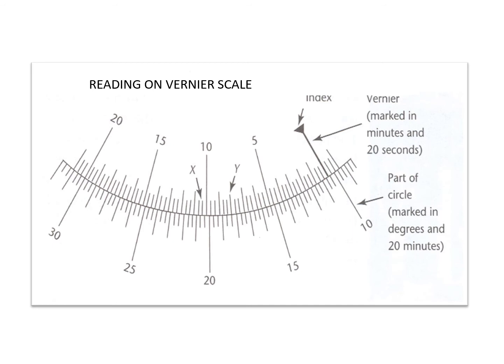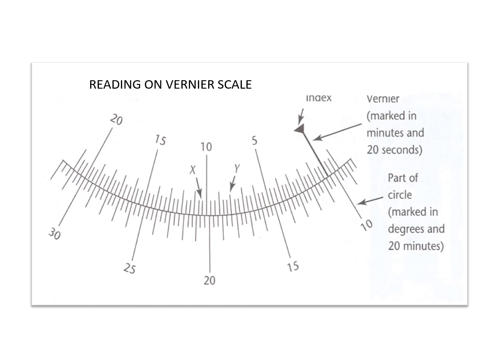From 0 to 5, there are 4 bigger lines. Each one represents, let us start with 0. The next to 0 is 1 minute. Similarly, 2 minutes, 3 minutes, 4 minutes, and 5 minutes. And again, from 0 minutes to 1 minute, there are 2 smaller lines.